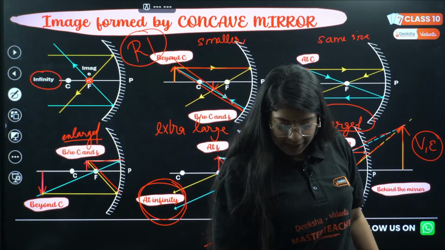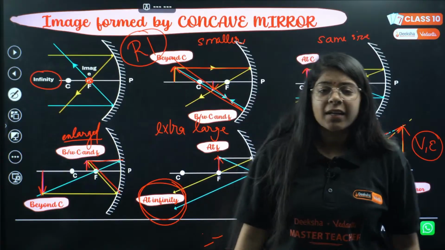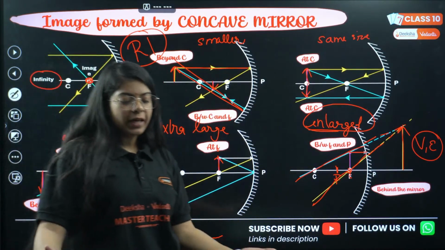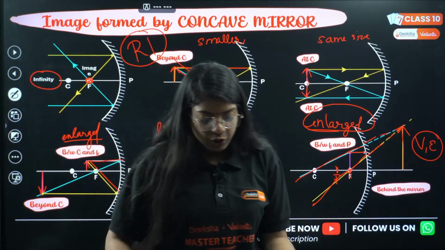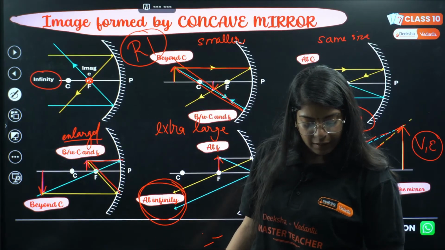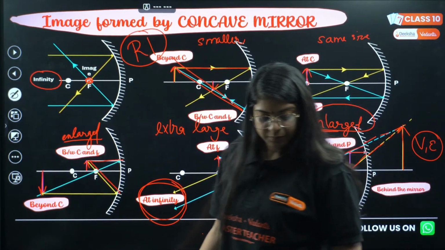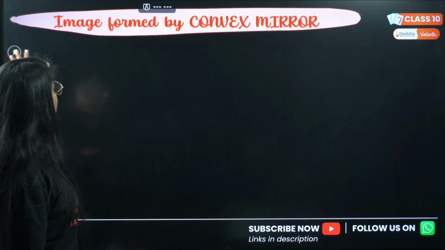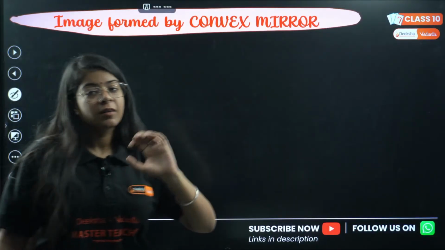Yes, Arjun, you can say that that is also true, that the image is not formed, because at infinity you won't be able to see the image anyway. So you can write that the image won't be formed. Correct. Okay, let's move on to the next part, image formed by a convex mirror.